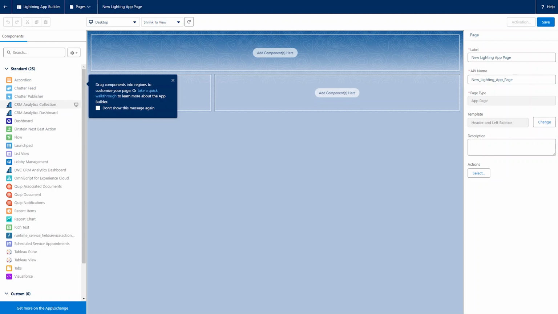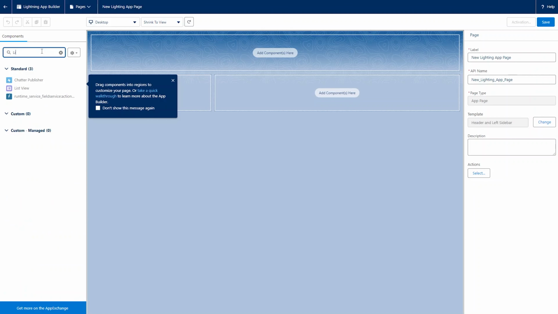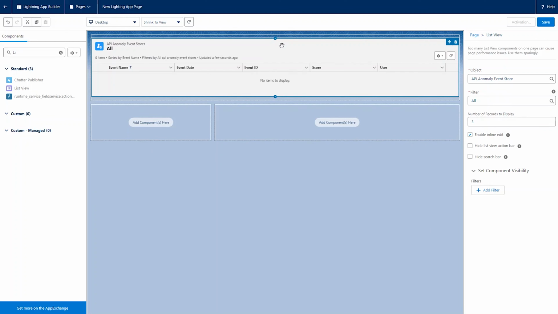Drag the components you want to the desired areas on the page layout. Component properties are on the right panel. Adjust settings like filters, labels, or visibility as needed.